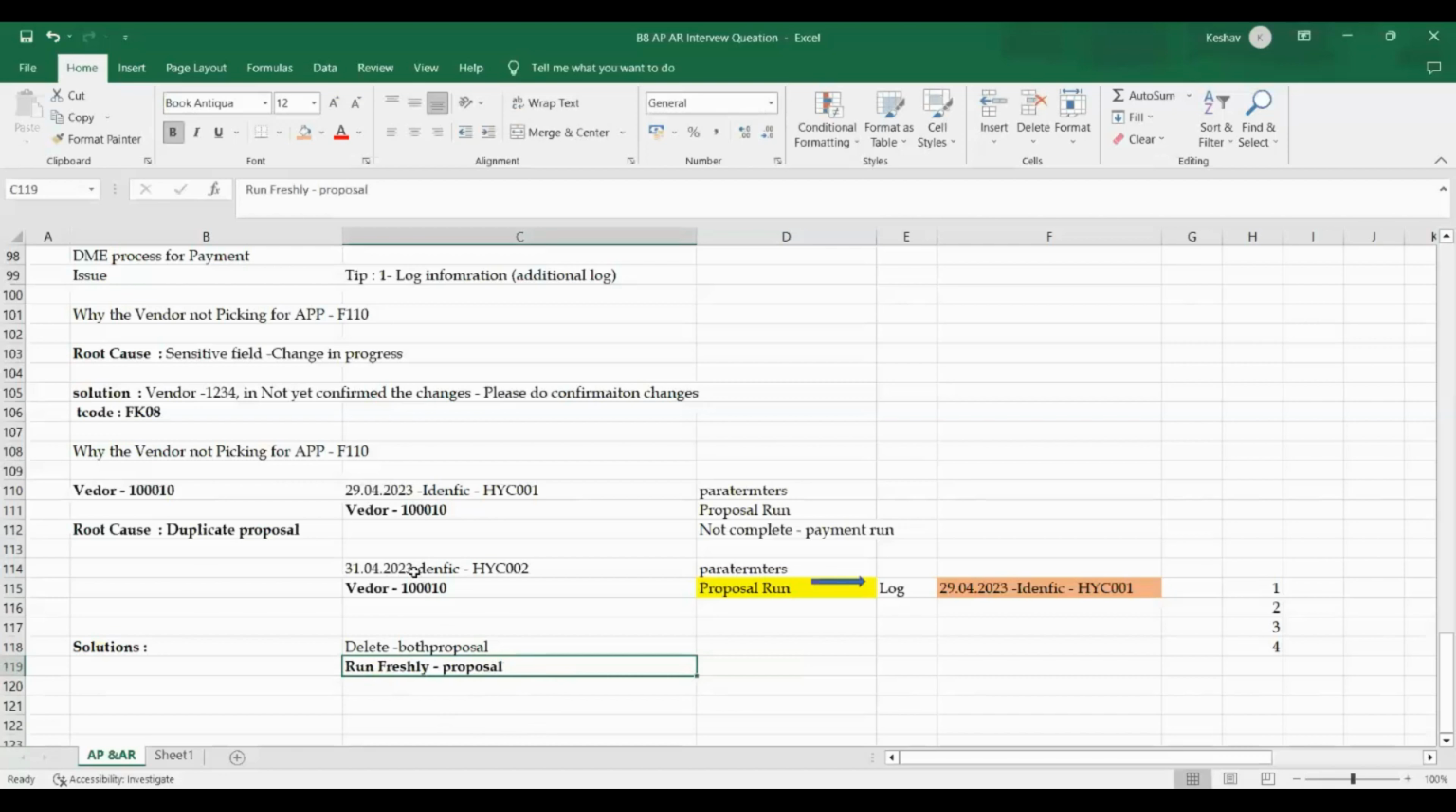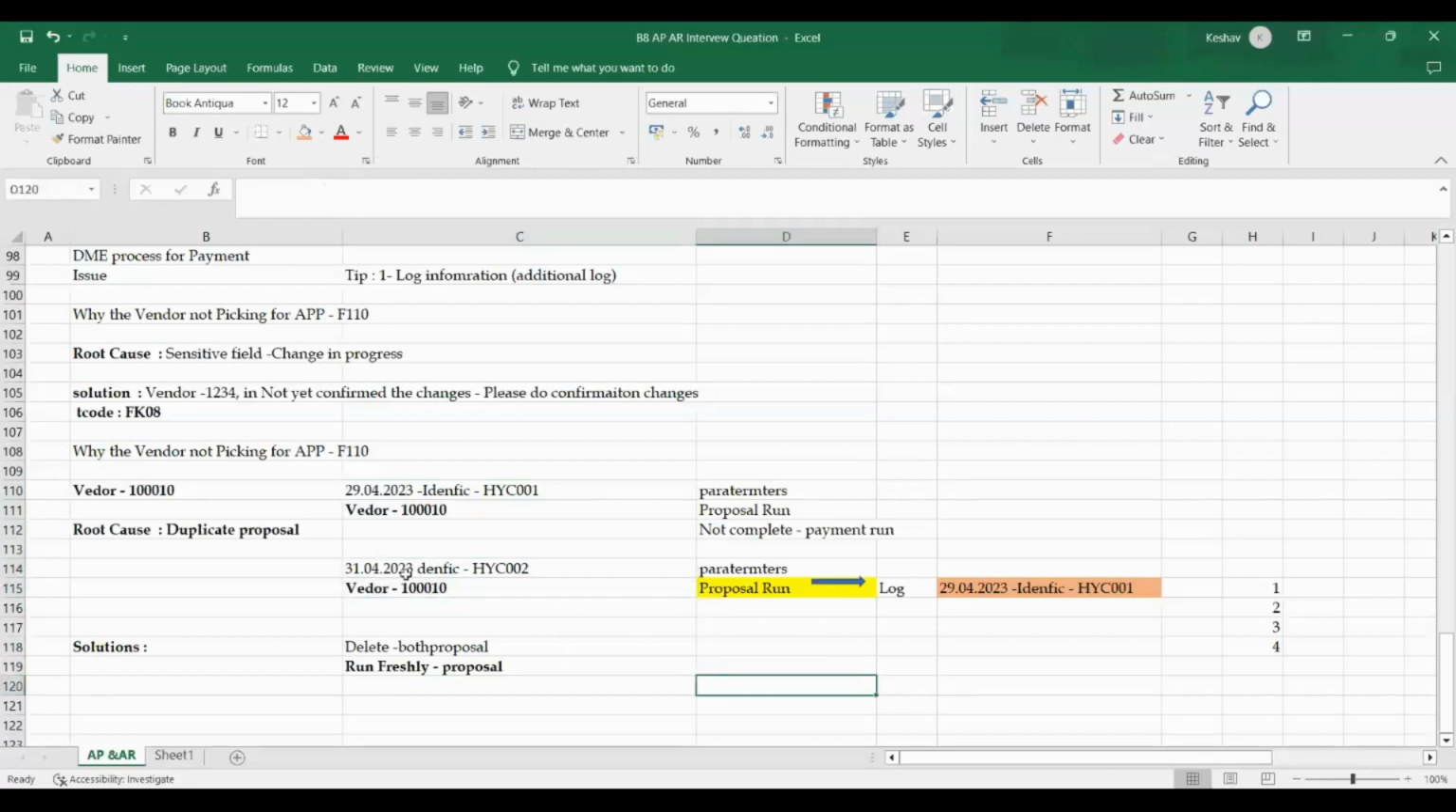See, the system should be locked somewhere. Correct? If there is no lock, I'm running this here, still running this here. This kind of prevention is not there in SAP. What will happen? I'll run this one later, I'll run this one, and the payment will go twice. Is it right or wrong?